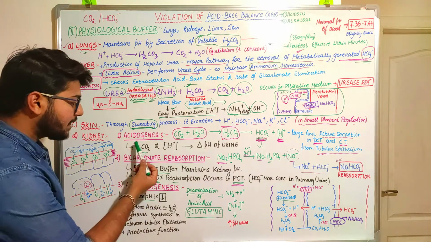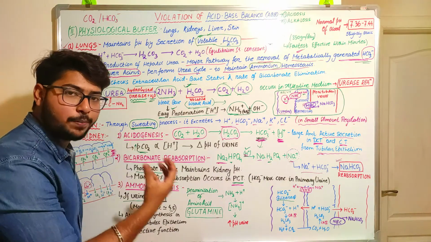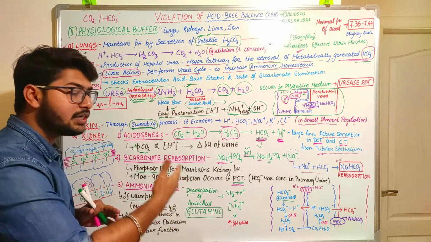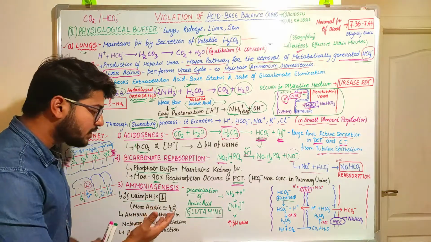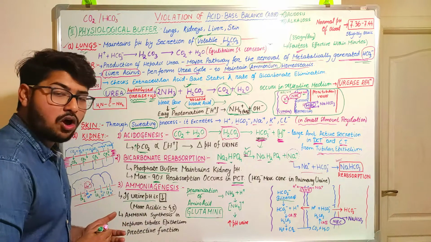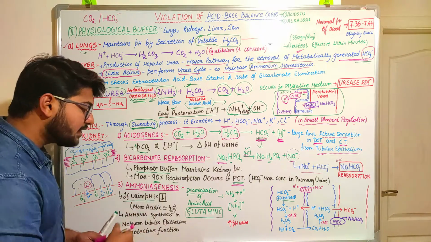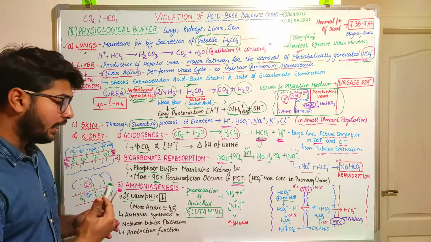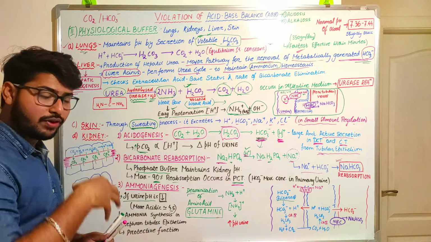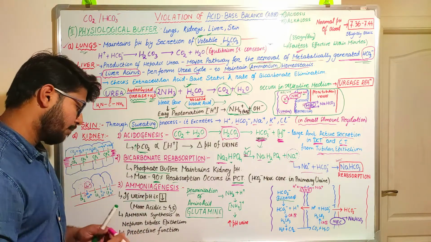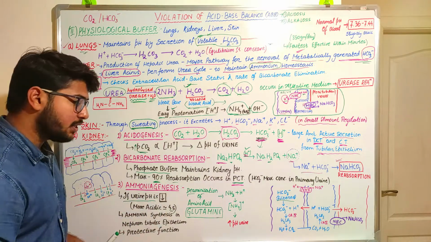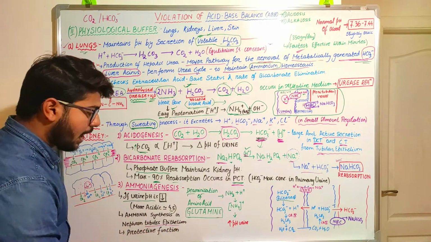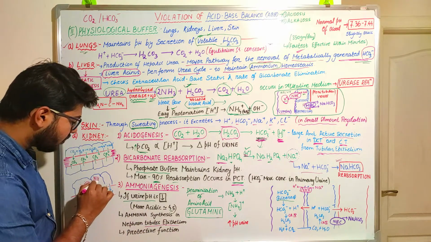It's simple. So the acidogenesis and bicarbonate reabsorption occur normally in the kidney, and through this process they are going to maintain the acidic condition and basic condition. Next, the last process is the ammoniogenesis. When does this process occur and how does this process occur? Ammoniogenesis occurs when there will be a highly decreased amount of pH in the urine. If the urine pH decreases to very low, around 4.5 pH, then the ammoniogenesis will take place. And where does this process take place? Ammoniogenesis takes place in the tubular epithelium, and inside the epithelial cells there will be production of ammonia.